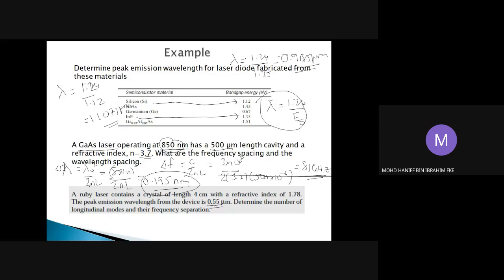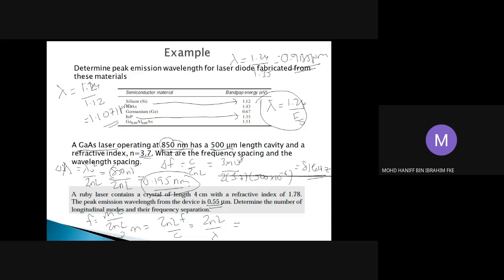Okay, so we know that this is a case of a ruby laser. We are given the length of the cavity, which is 4 centimeter. We are given the index of the material, which is 1.78. We are given the peak lambda, which is 0.55 micrometer. So based on these, from f equals mc divided by 2NL, we can write that M will be equal to 2NLf over c, and it can be written as 2NL divided by lambda. Okay, so we can obtain M by this equation.